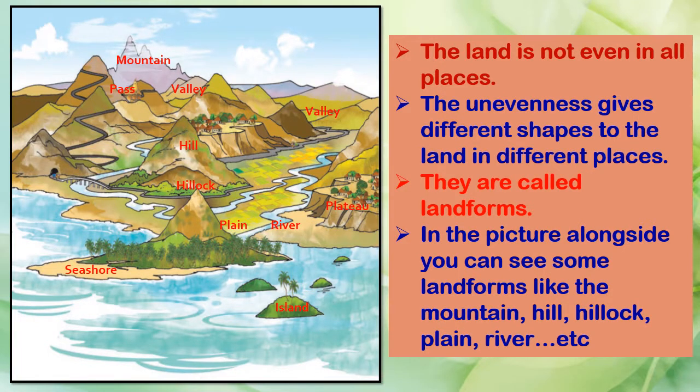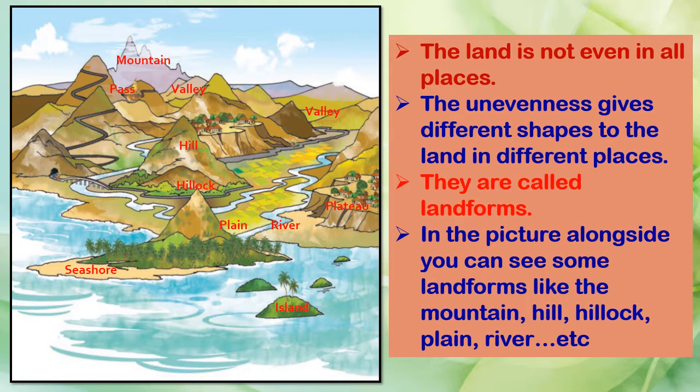As we travel, we have seen the land is not the same everywhere. We see mountains, we see small hills. Sometimes we see that it is all plain and a vast open piece of land. Then we go to the beach, to the sea shores, and we find that the land is going deep into the sea.